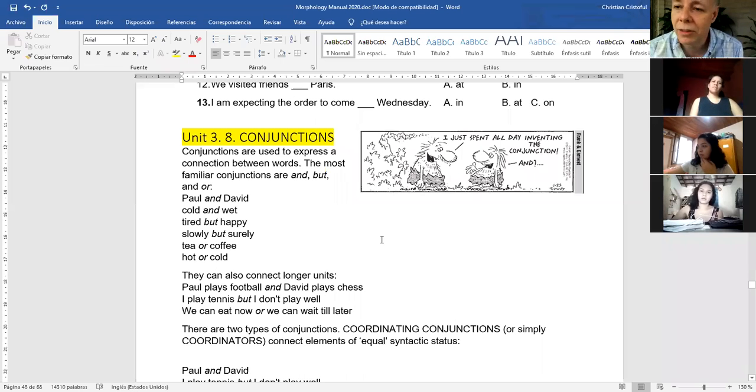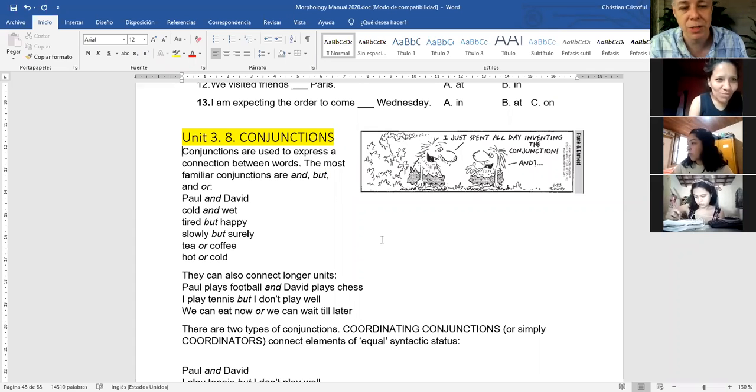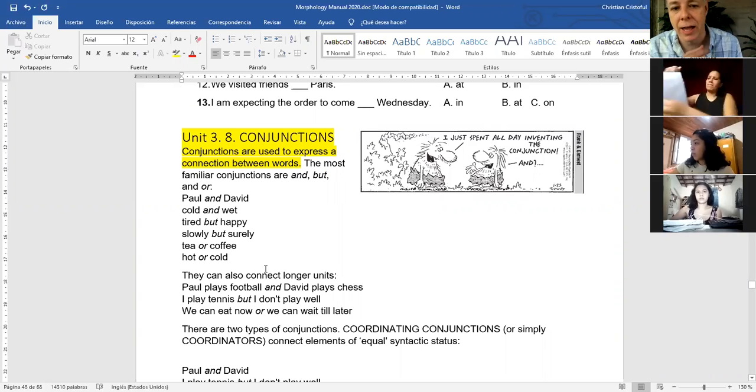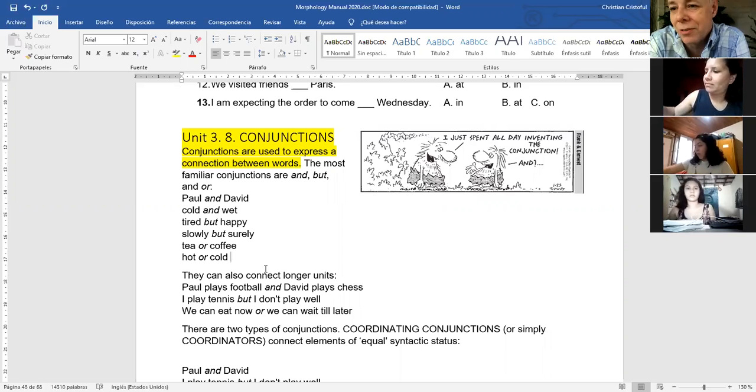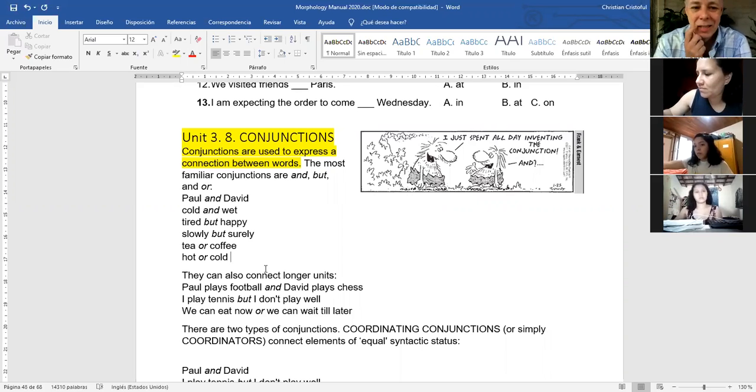Now we're going to look at conjunctions. What does it say? It says conjunctions are used to express a connection between words. Connection between words. That's a conjunction. And the most familiar conjunctions are and, but, and or. The three of them. There are more conjunctions, but less frequent, let's say. The most frequent ones are these.